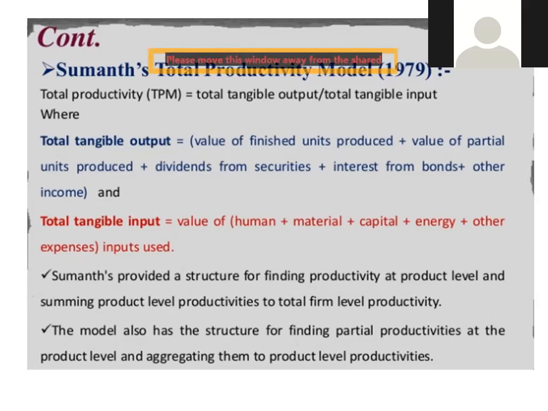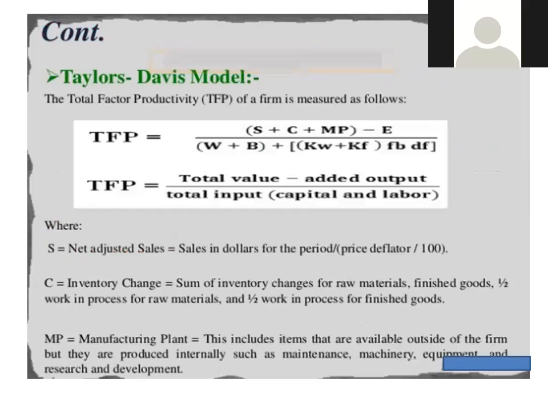Sumanth provides a structure for finding the productivity at the product level and summing product level productivity to total firm level productivity. The model also has the structure for finding the partial productivity at the product level and aggregating them to product level productivity. Continuing to that point, what is the Taylor Davis model?